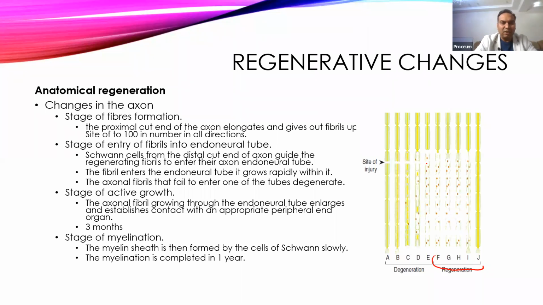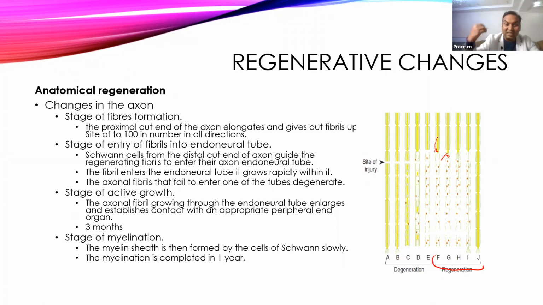So the first thing which occurs and indicates that there are chances of regeneration is the formation or extension of the axon stump, which comes out of the proximal neurolemma tube and extends outside. That is the first sign which shows regeneration can be possible. Once it comes out, hundreds of branches will form and spread these fibrils in all different directions. The function of these fibrils is to find the neurolemma tube.